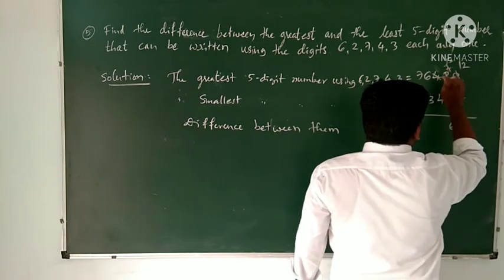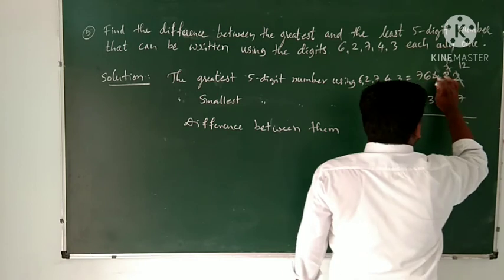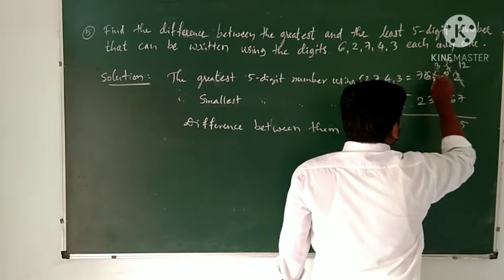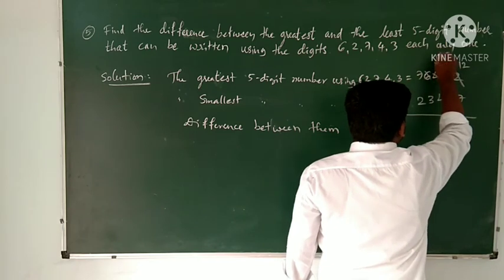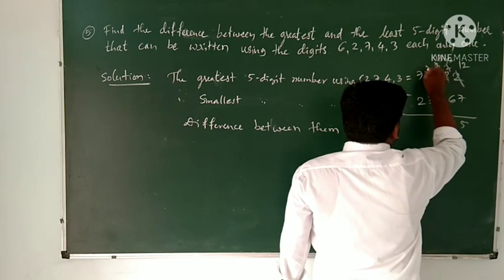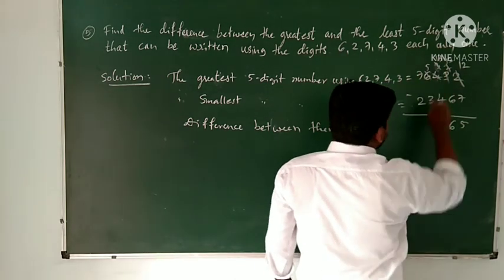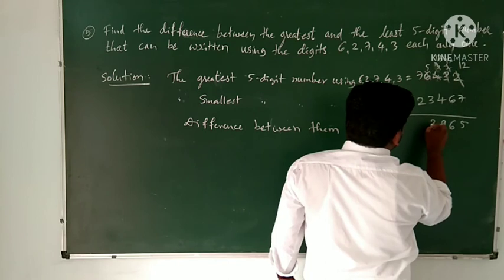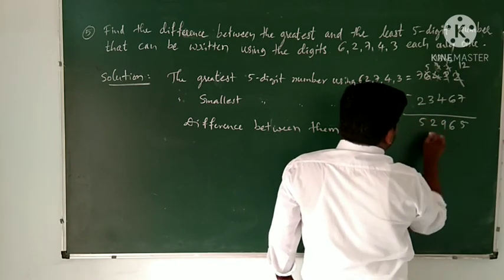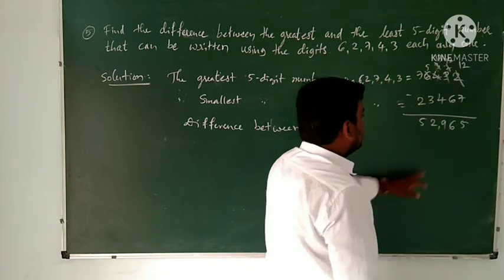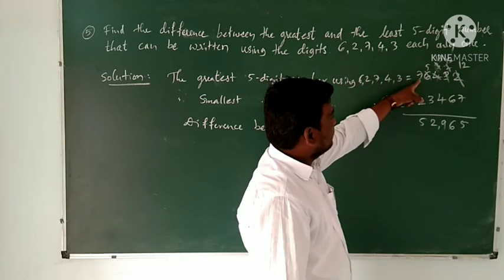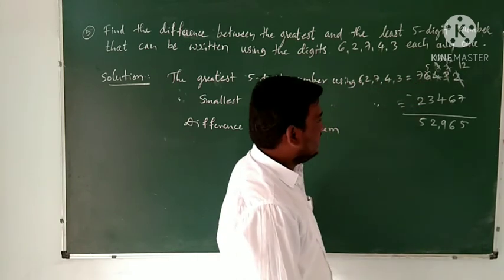Then here you taken carry from here means it is remaining 3, then 3 minus 4 it is not possible, hence you take carry from here, it will become 13 minus 4 it is 9. Remaining after giving one carry means here 5 minus 3 it is 2, then 7 minus 2 it is 5, means 52,965. This is the difference between the smallest 5-digit number and the greatest 5-digit number.